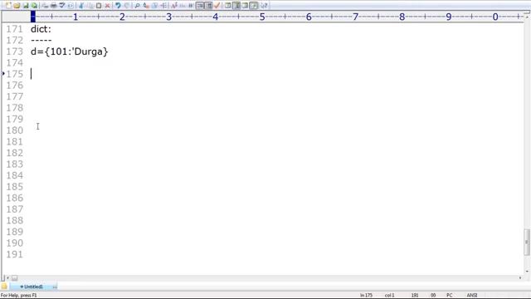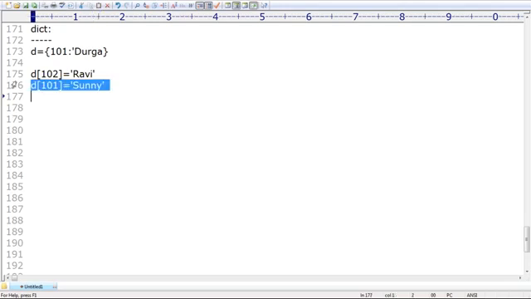One thing. Next, I have another small doubt, sir. Suppose here already 101 Durga is there. I want to add one more entry. D of 102 is equal to Ravi, I'm taking. Is it valid or not? Yes, I'm trying to add one more entry to this dictionary. So now this dictionary contains 2 entries, right? Now D of 101 is equal to Sunny. Like this I'm taking, sir.